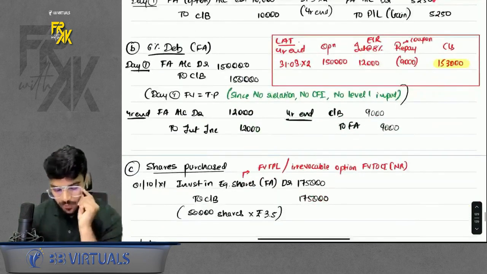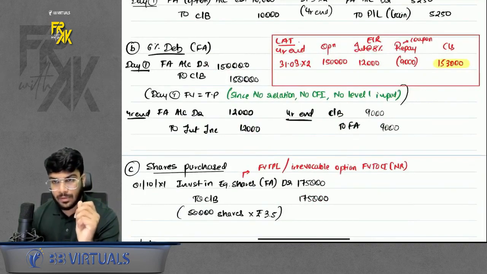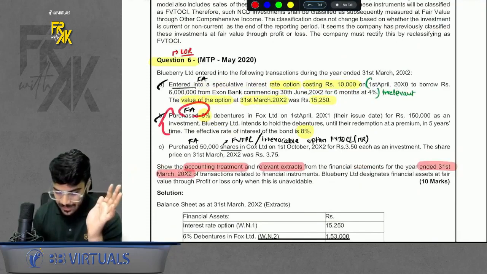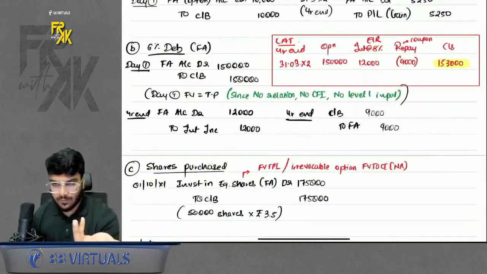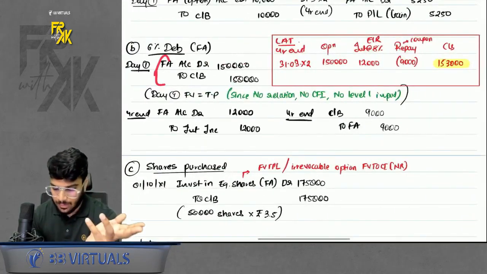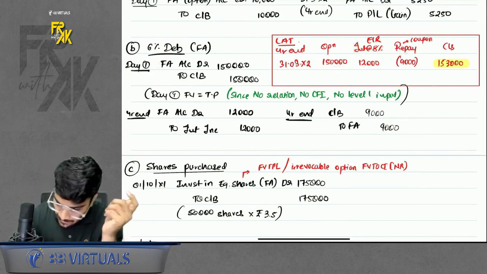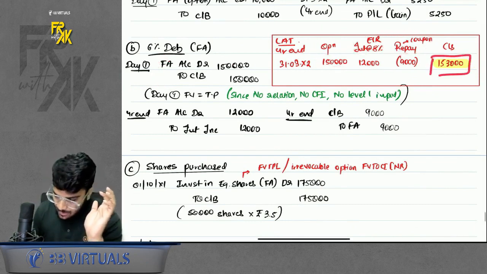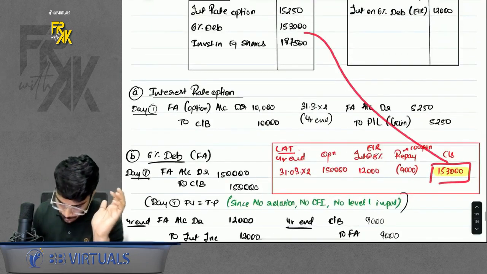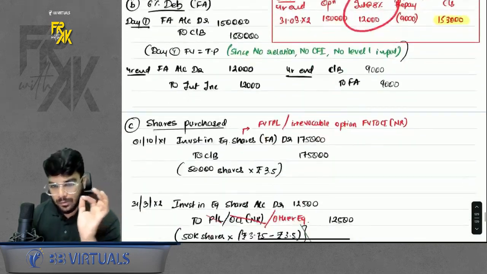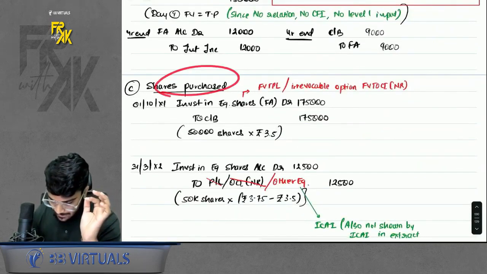For the debenture, we bought at 1,50,000, and EIR and coupon everything is given. For a financial asset we follow the amortized cost method. We will prepare the LAT. So book the purchase price, then EIR, then whatever coupon is there will be received. You will get the closing. So in the balance sheet the closing value will appear, and in profit and loss the EIR interest will appear. Now, the main point was the third part. We purchased the shares.